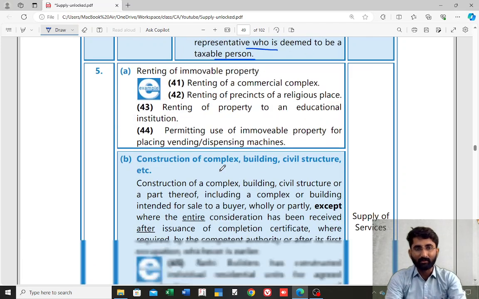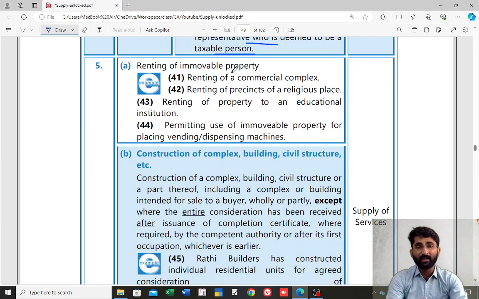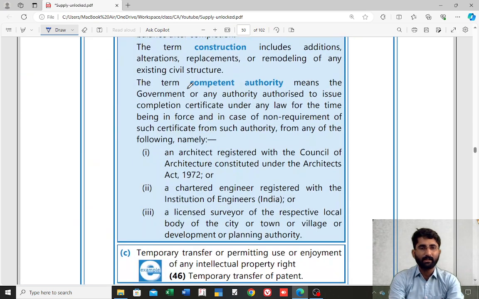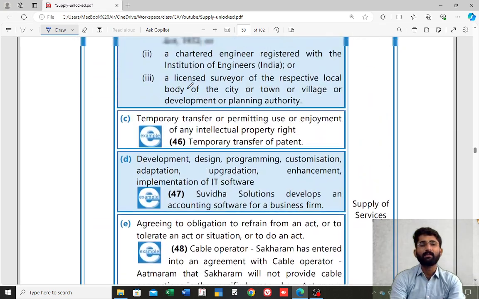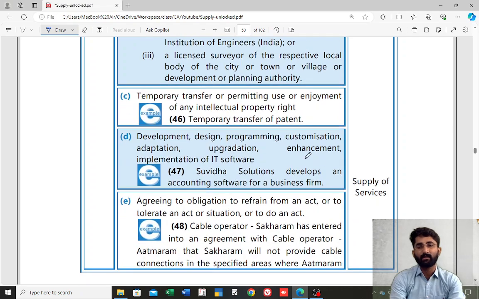Now paragraph number 5. Renting of immovable property. See, there are 6 points here: A, B, C, D, E, F. All these 6 points are supply of service.